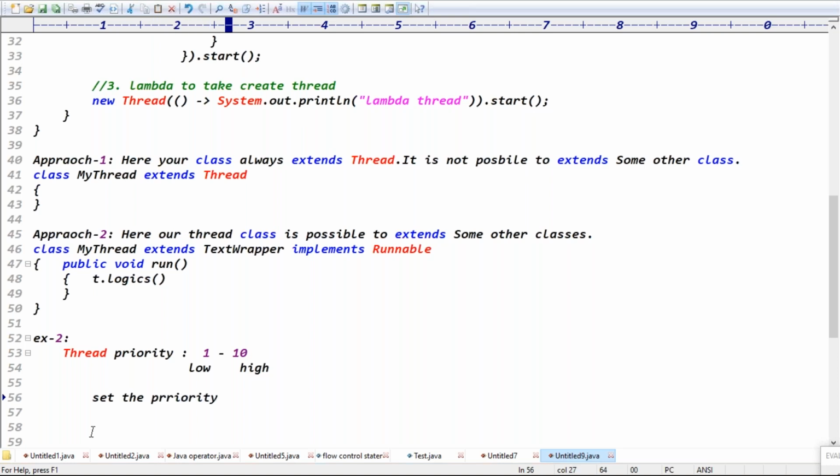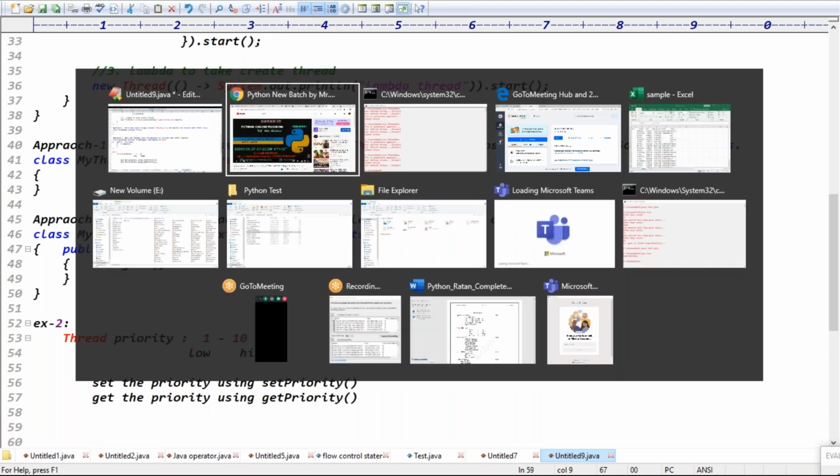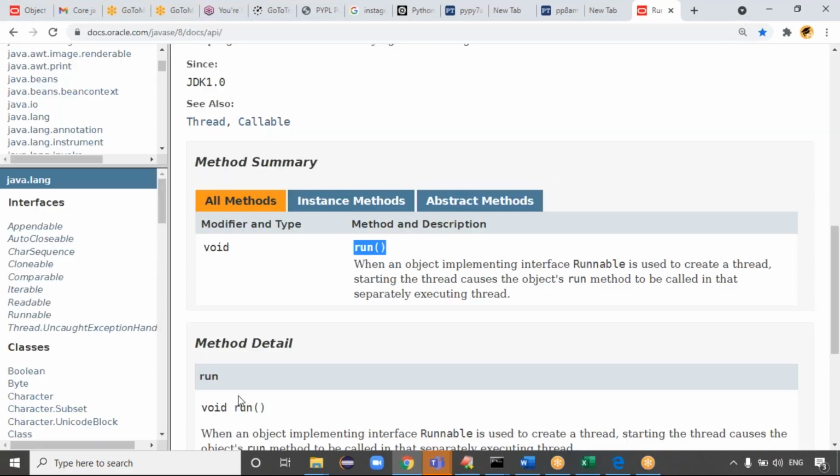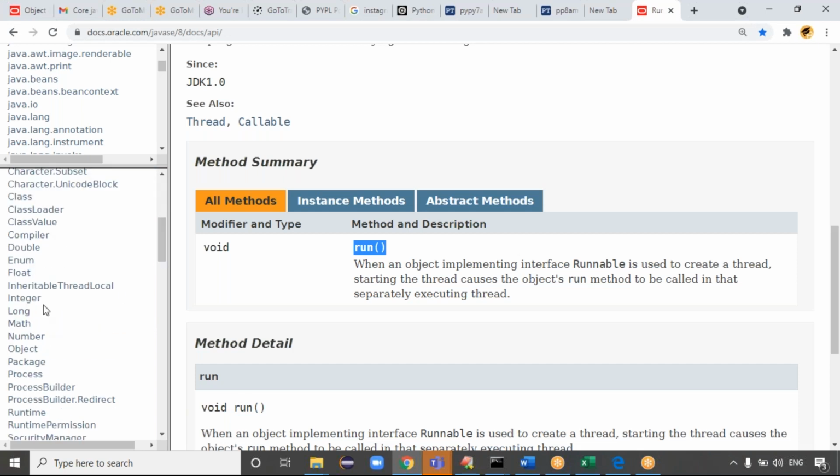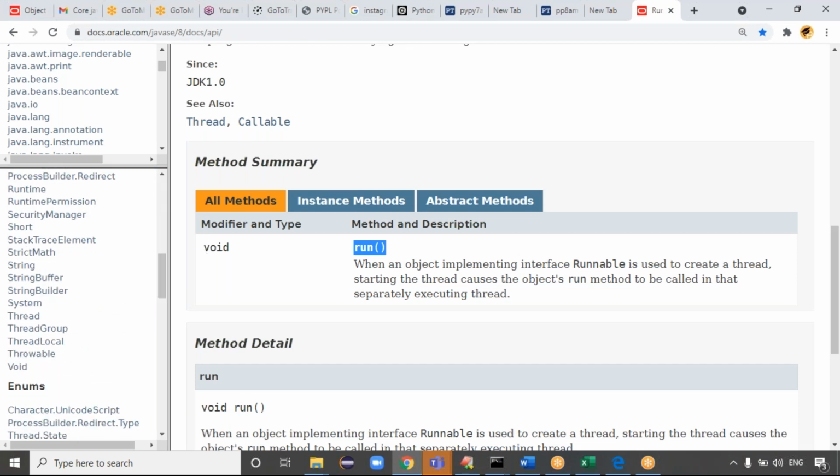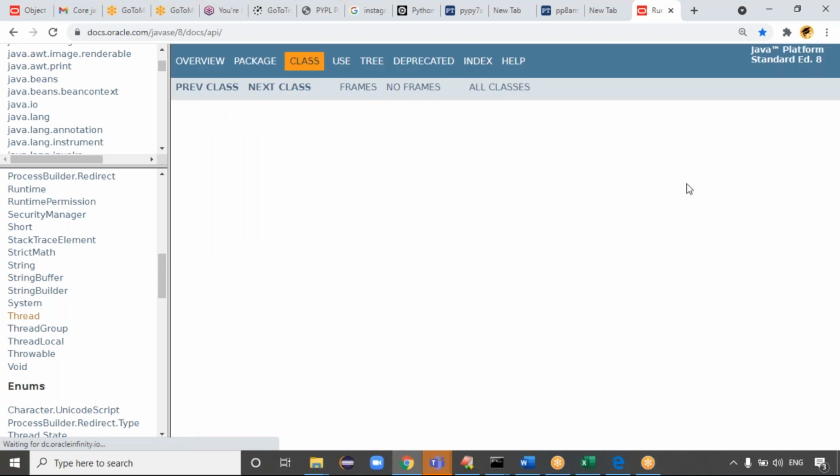You can set the priority using the set priority method, guys. And get the priority using which method? Yeah, the get priority method, right? Exactly. If you want, you can check the API documentation regarding set priority and get priority. Which class do they belong to? Thread class, right? Let me take the thread class once.